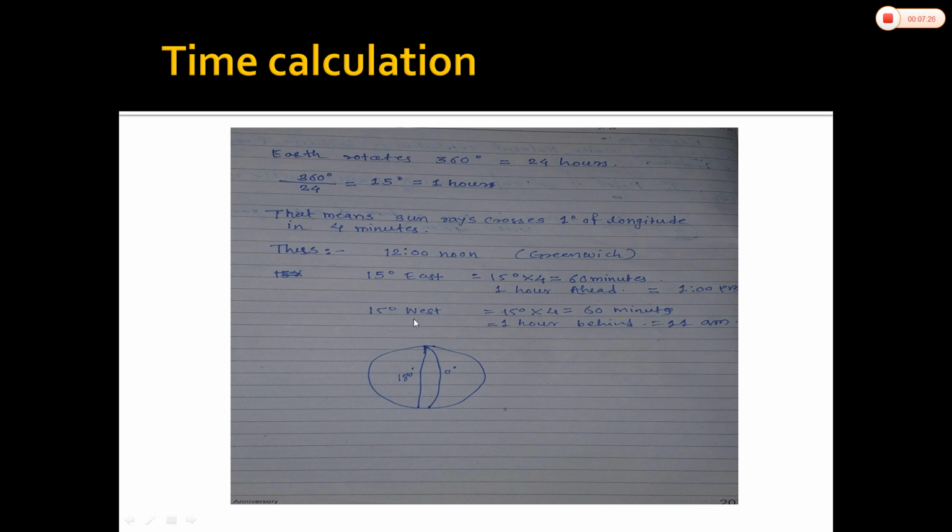In the same way, when we try to calculate the time toward the west, we have to do the same calculation. 15 degrees into 4 minutes is equal to 60 minutes. That means 1 hour. The time toward the west of the Greenwich Mean Time, 15 degrees west, will be 1 hour behind. In this way there will be 11 a.m., means it will be morning time towards the west.